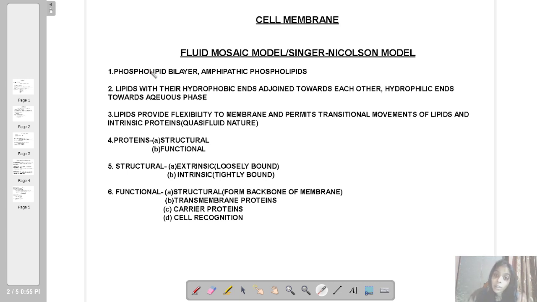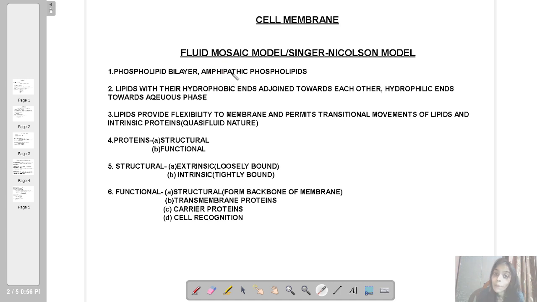Phosphate means phosphoric acid. So attached to the lipid part will be a phosphoric acid part. And bilayer. Now why bilayer? Because there are two phospholipid layers. I'll show you a picture. There are two phospholipid layers. So that is why the name bilayer.